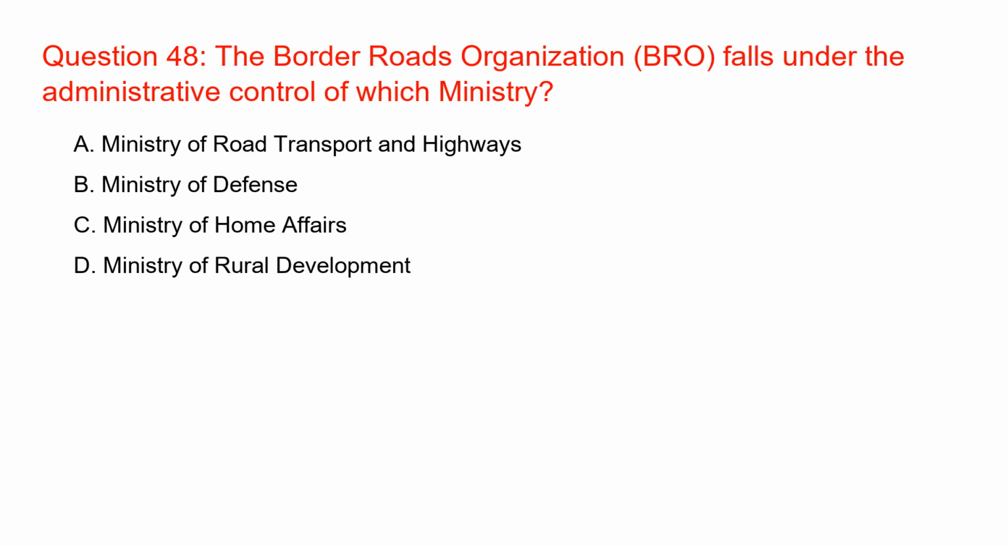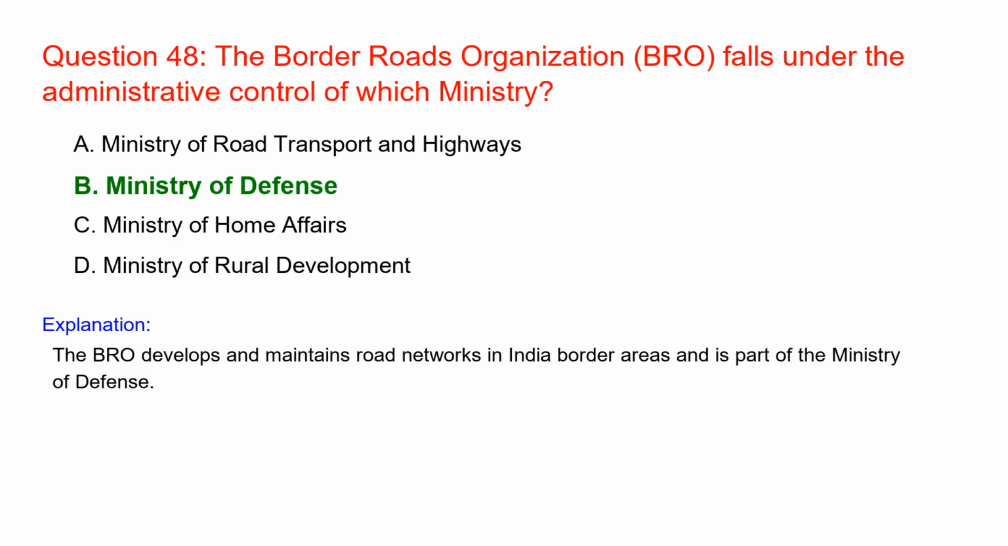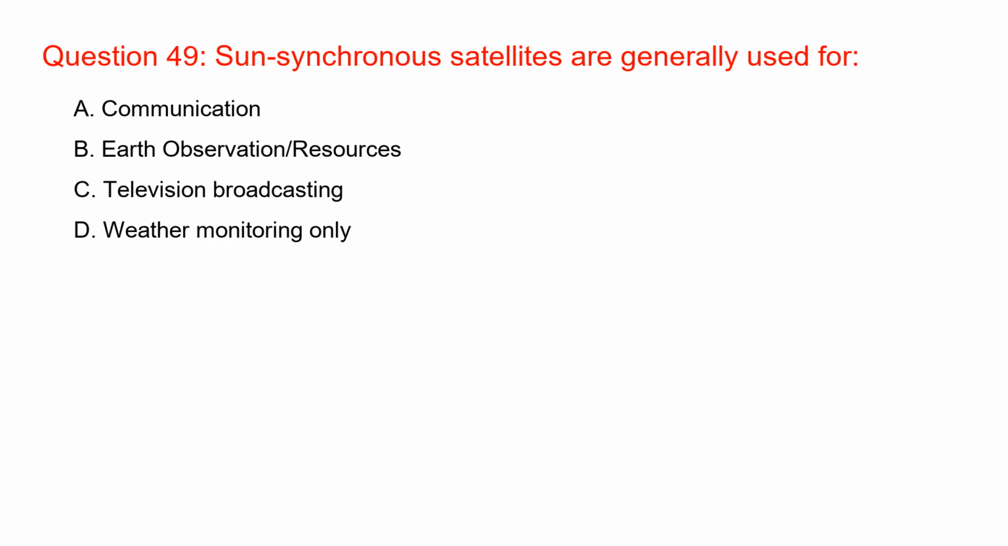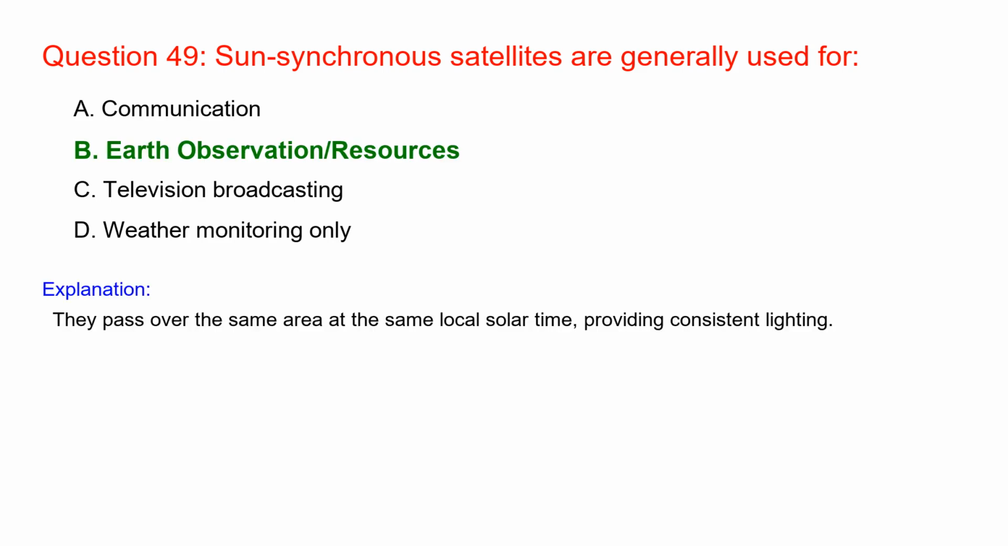The Border Roads Organization, BRO, falls under the administrative control of which ministry? Ministry of Defense. The BRO develops and maintains road networks in India's border areas and is part of the Ministry of Defense. Sun-synchronous satellites are generally used for Earth observation resources. They pass over the same area at the same local solar time, providing consistent lighting.